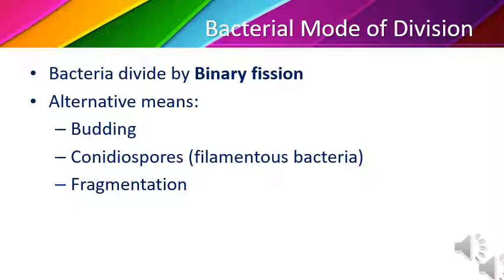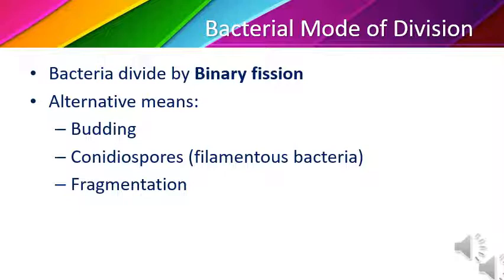There is no sexual reproduction involved in bacterial division. The division is binary fission, in which bacteria multiply into two. This binary fission phenomenon is common in the division of bacteria, and a few alternative means to binary fission are also there, such as budding.